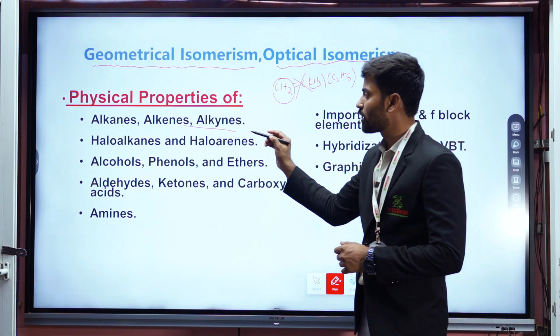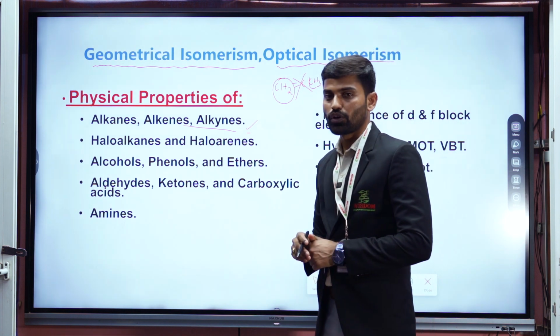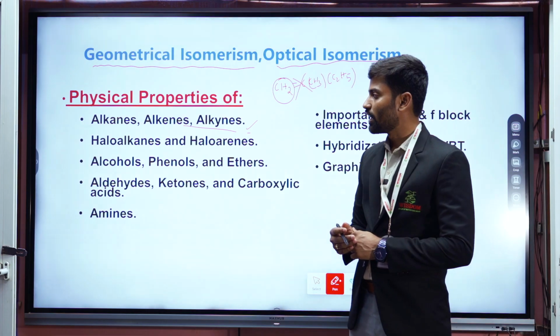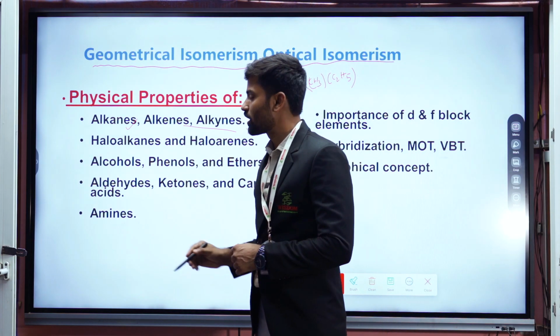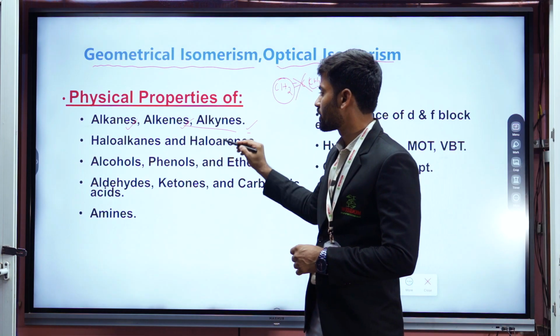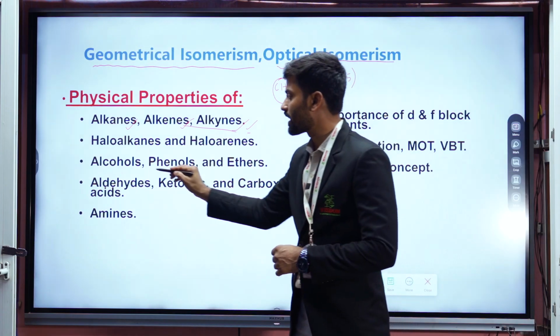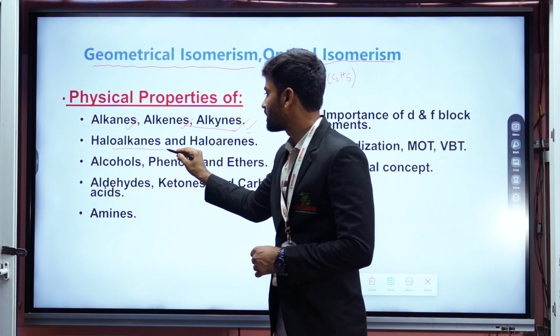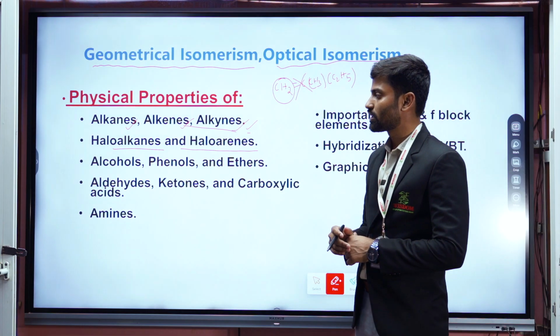And next one, physical properties in organic chemistry. We have to mainly focus on the textbook concepts given at the end of the chapter. For example, in organic chemistry: physical properties of alkanes, alkenes and alkynes. And next, haloalkanes and haloarenes physical properties, which we have to majorly focus on.